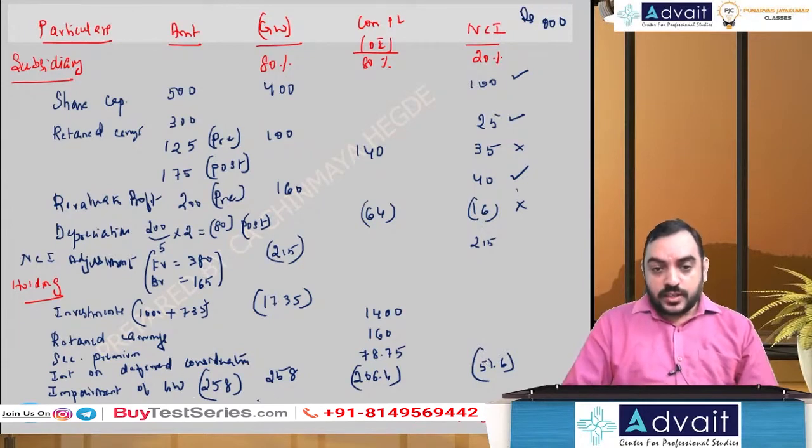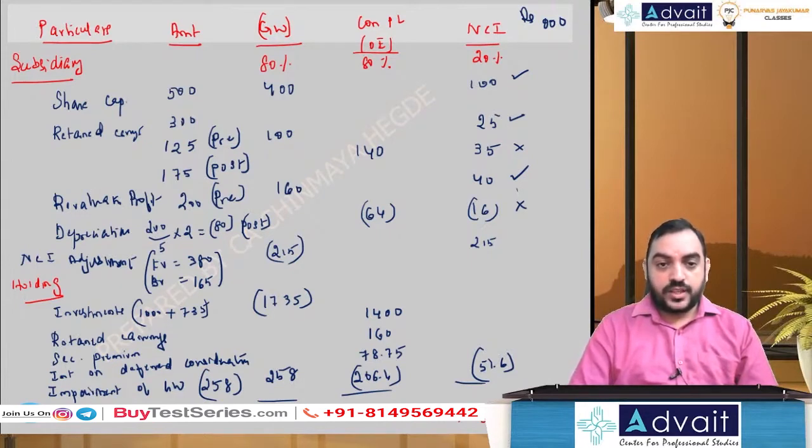So we have done the total investments and reserves. You can do the total, how much we get. 400 plus 100 plus 160 minus 215 minus 1735 plus 258. Is it 1032? Negative, which means goodwill. And here, 140 minus 64 plus 1400 plus 160 plus 78.75 minus 206.4.